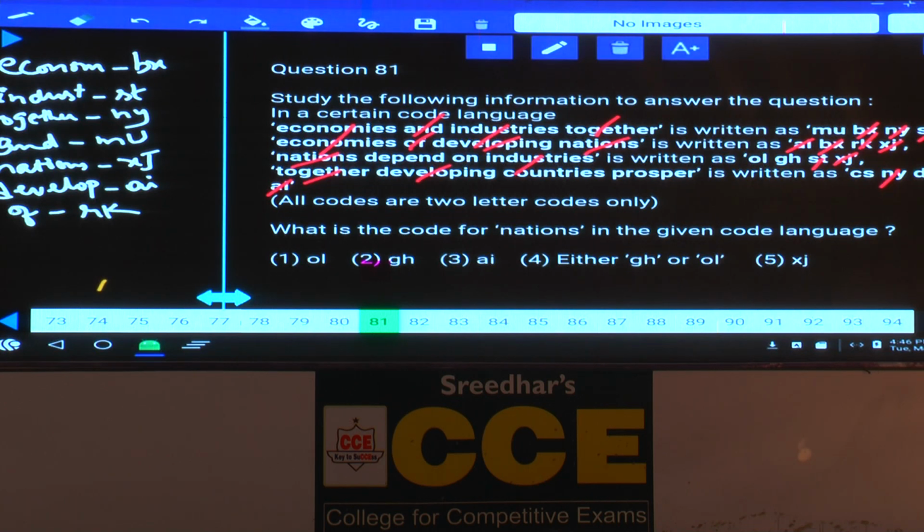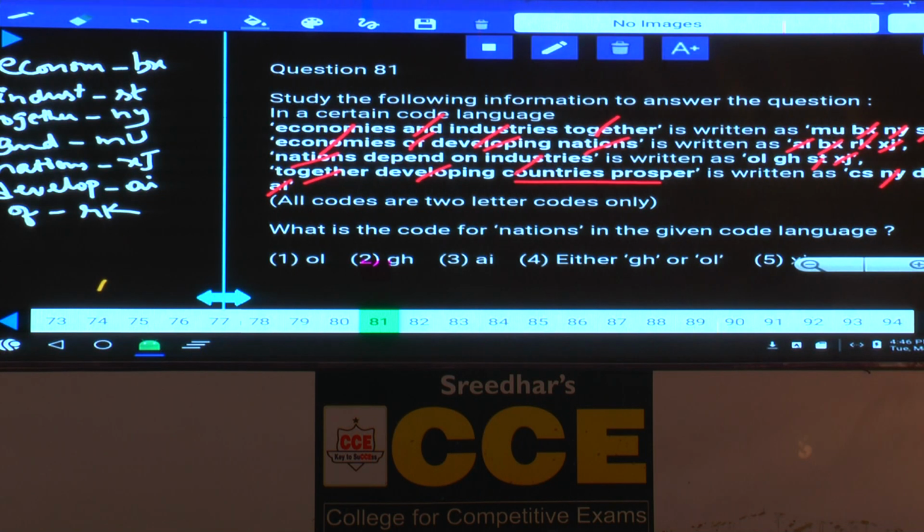Next one, third and the fourth, depend on. Now depend on, any word common between these two? No. Hence these two will be left as they are. Next one, together, development and countries, isn't it? And prosper. Yes, what are the words left over in this one? Prosper and countries. Is countries repeated anywhere else? No. Hence countries and prosper will be left over.